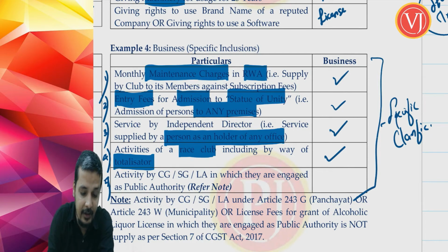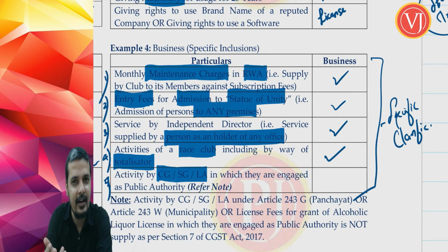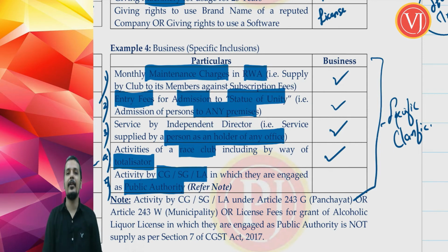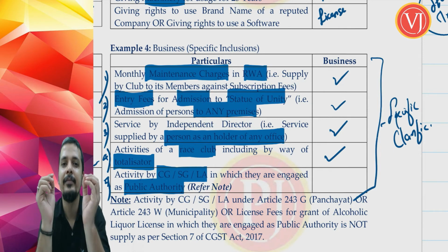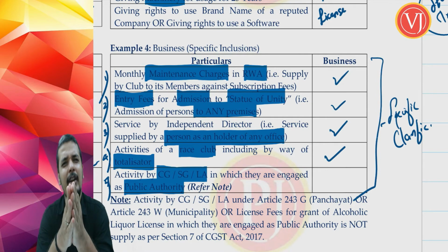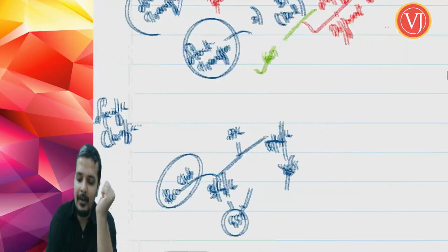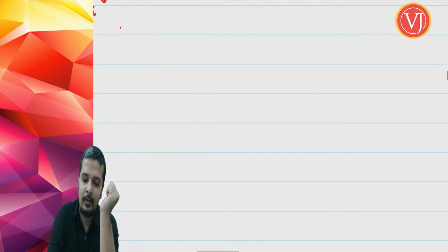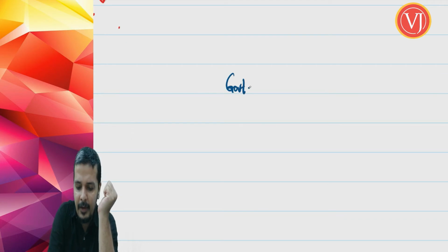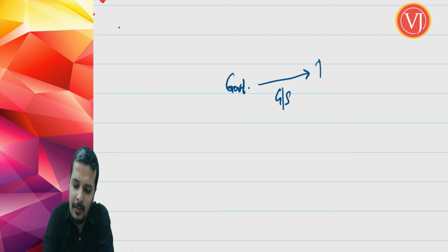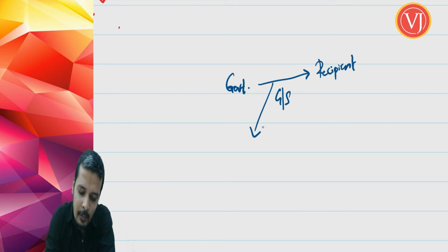Now, the 5th specific clarification is for government: activities by government, that is central government, state government or local authority, in which they are acting as public authority. See, normally my friends, if I ask whether government has to pay GST, obviously a few of you will ask why government should pay GST. Even government is required to pay GST. When government, whether central government, state government or local authority, is supplying goods or services to the recipient, even government is liable to pay GST.